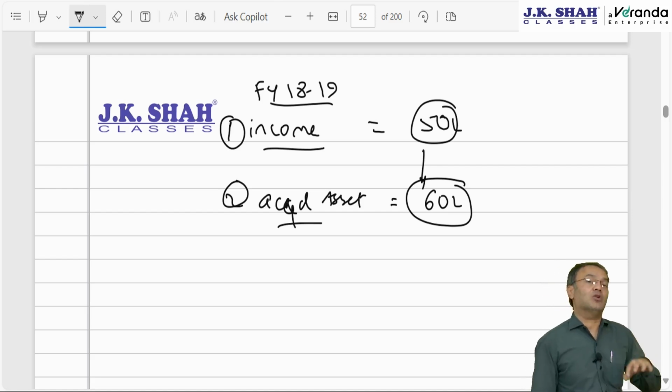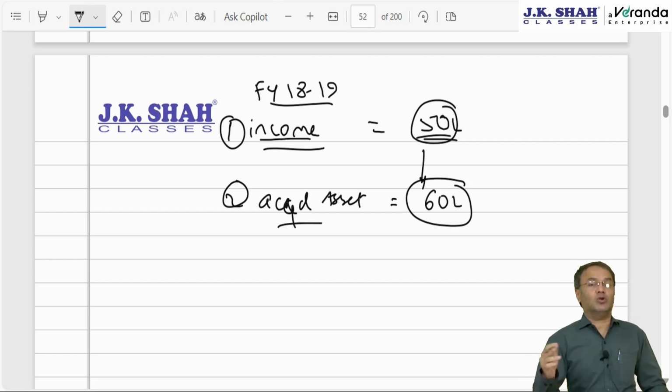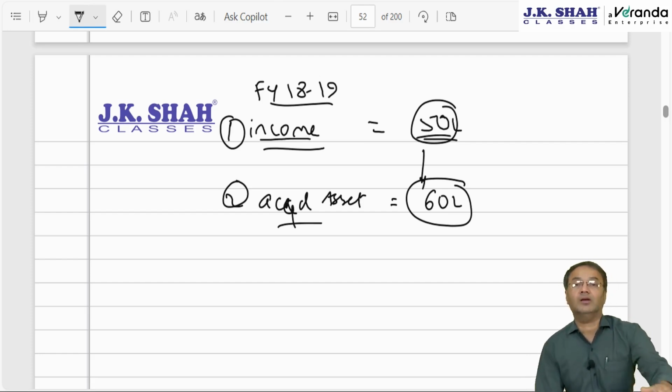Supposing I am the assessee, ROR, and I have this undisclosed income from a source outside India. Undisclosed income is 50 lakh rupees. I am not commenting on my Indian income, which is taxable otherwise also. I am talking about my income from a source outside India.